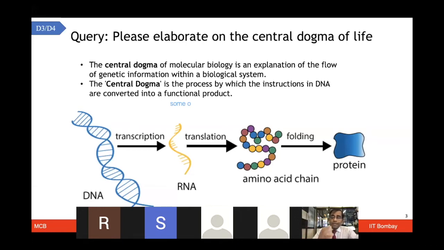So starting from the static DNA or the genome, information is getting more functional at the RNA level and then getting translated to the protein, which is a dynamic and functional molecule. The conversion from RNA to DNA can also happen, and that is known as reverse transcription, which is also quite an important concept, and that's heavily used in this SARS-CoV-2 testing business. So the central dogma of life is essentially giving you the flow of genetic information within a biological system.